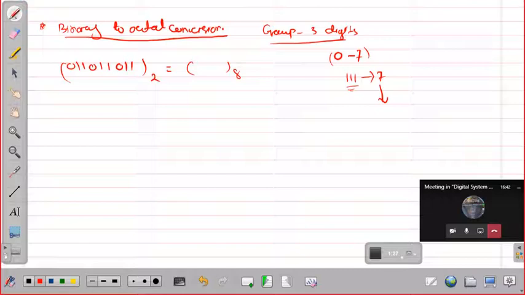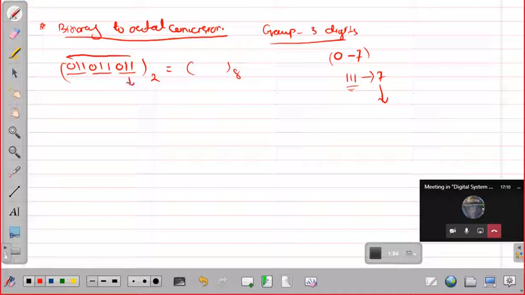If there is no decimal point, then you make groups of 3 digits in this direction. This is one group, this is another group, and this is another group. It completed exactly 3 groups, but there may be a case where one digit remains, and then you have to add 2 zeros to make it a group of 3. We'll do an example like that also.